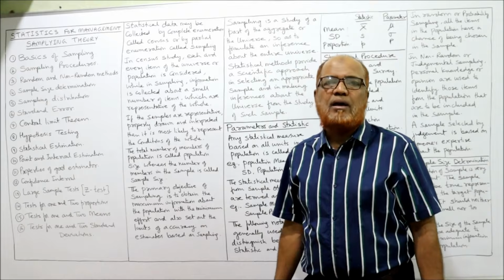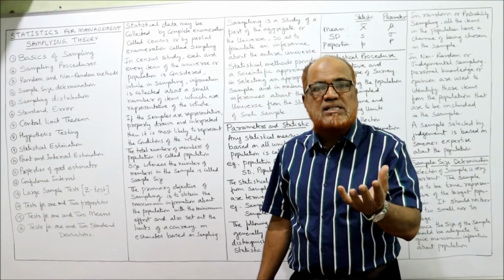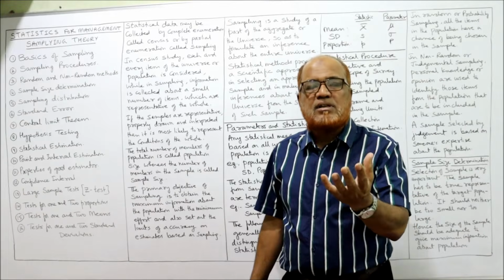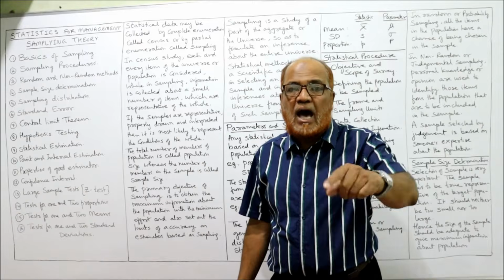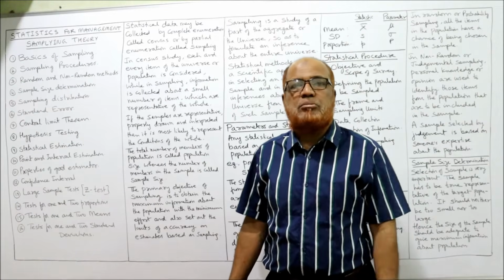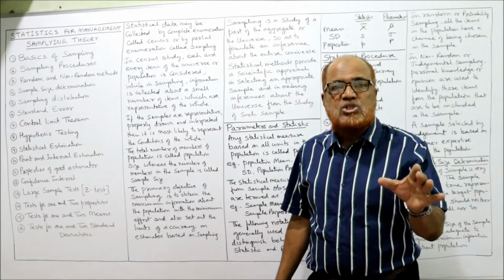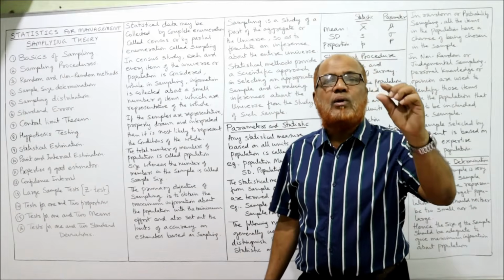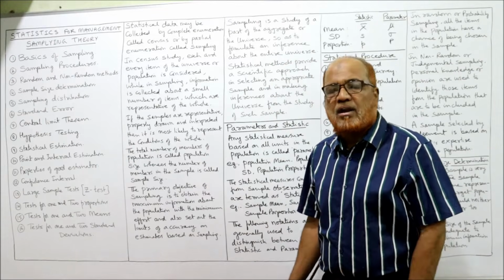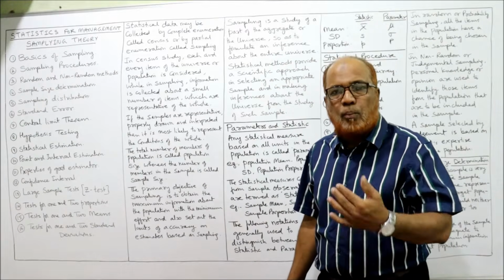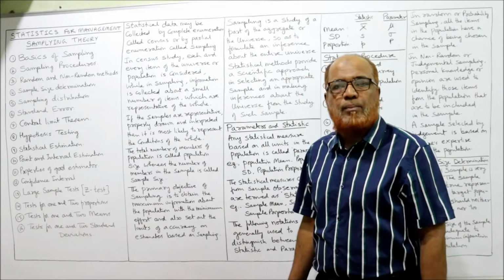That means it will not be 100% accurate because we are studying only a part. Always there is a risk. What type of risk? The characteristics of the sample may not be the same as the characteristics of the population. There may be some difference. That is called the risk attached to sampling. So we have to fix a limit on the risk we are taking in giving an opinion about the population based on the sampling.